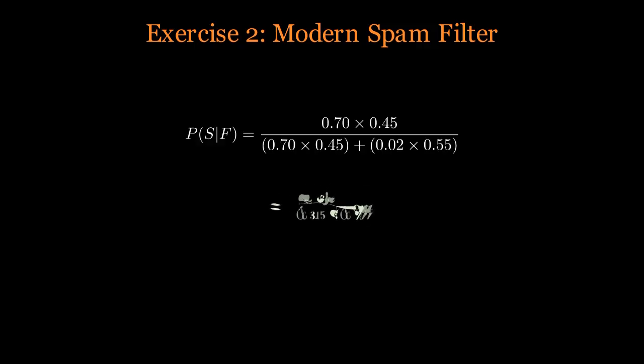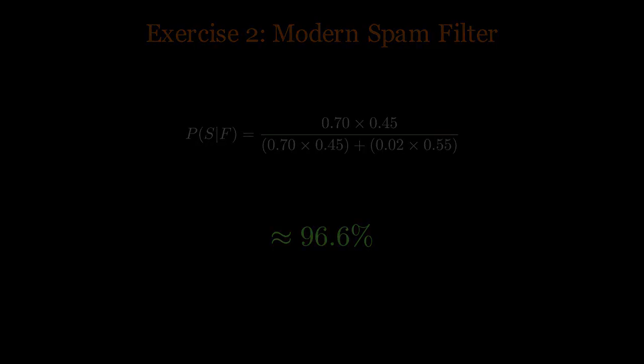We define our prior P of spam as 0.45, the likelihood P of free given spam as 0.70. The probability of seeing free in a legitimate email, P of free given ham, is 0.02. To find the denominator P of free, we sum the weighted probabilities of both scenarios. When we plug these into Bayes' formula, the probability that the email is spam jumps from 45% to over 94%. This significant increase shows how a single piece of evidence, the word free, drastically updates our confidence level.